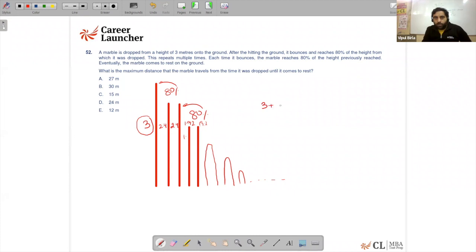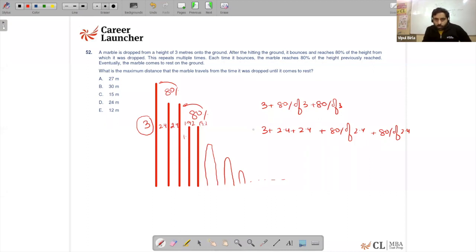So it is 3 plus 2.4 plus 2.4 plus 80% of 2.4 plus 80% of 2.4, which is 1.92, then 80% of that, and so on. Every time it is going to be twice.